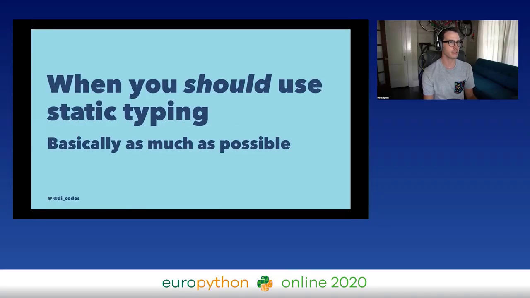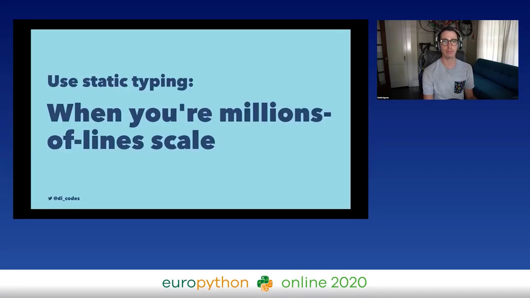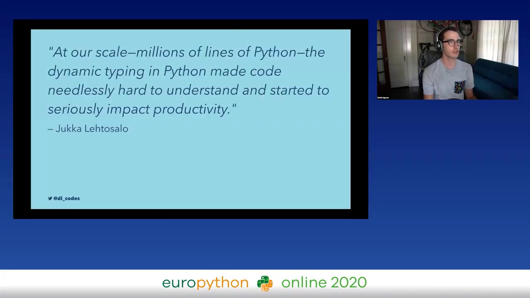So when should you use static typing? Basically, use as much as possible. Use it whenever you can. You should definitely use static typing when you're at millions of lines of scale. So if you're Dropbox or Google, you've probably already invested a lot in static typing in Python. And actually, Dropbox found that at their scale, dynamic typing was a liability for Python. It made it really hard to understand how functions and how a code base would work, and began to impact productivity. So all those companies have invested a lot of money in the work that was already done here. And the lack of typing, you can think of it as a liability once you get to be that big.